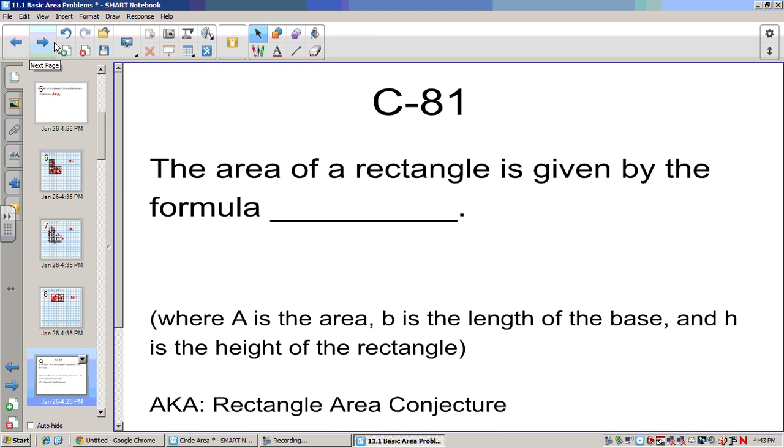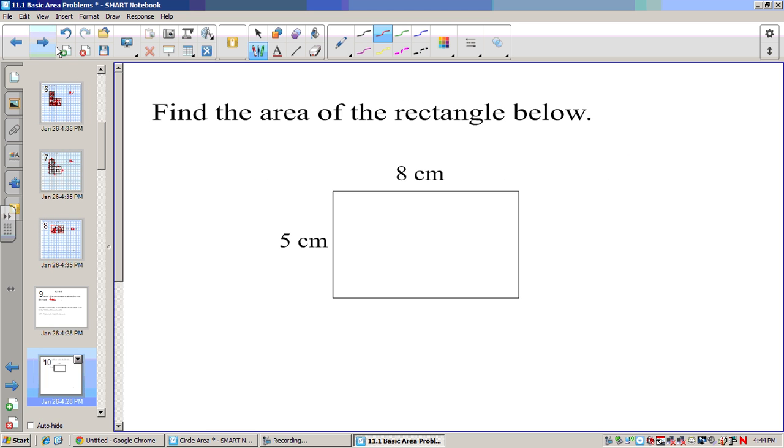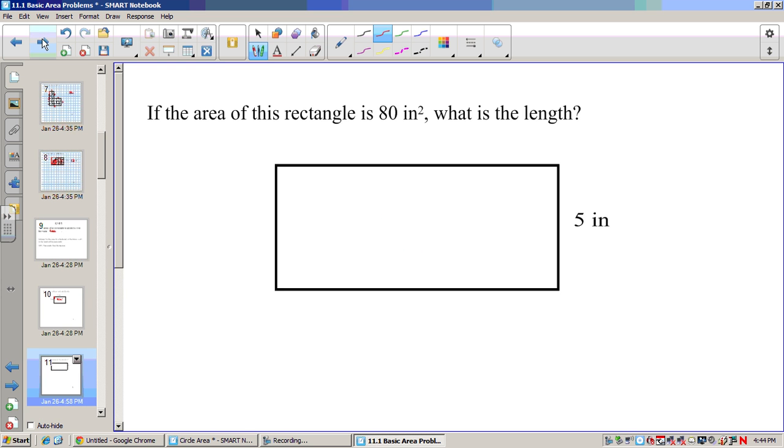Now the area of a rectangle is given by area equals the base times the height. So if I wanted to find the area of this, I just multiply that together, and then we can count up how many square centimeters would fit in here. So really, there's going to be 40 little centimeter squares in this entire object.